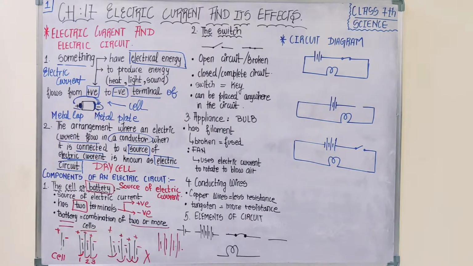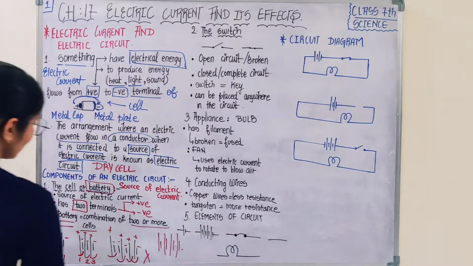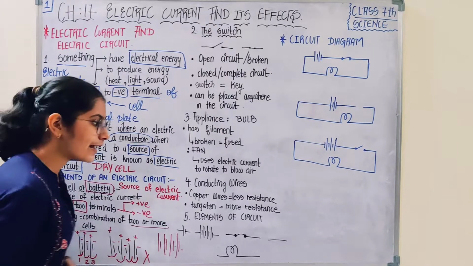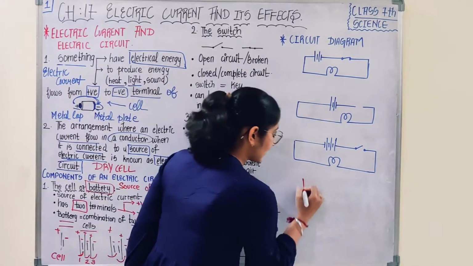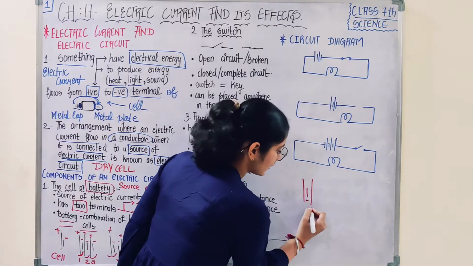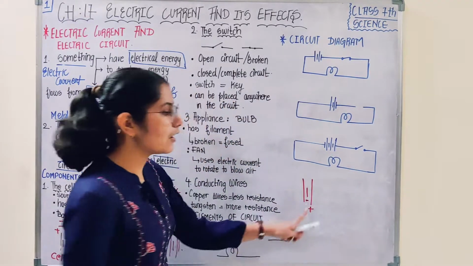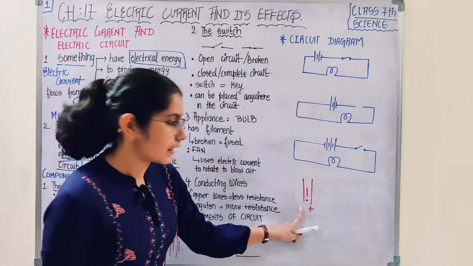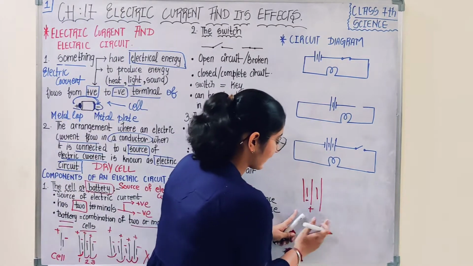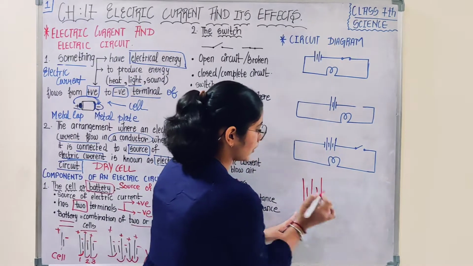If you observe carefully, here the arrangement of cells is not correct. Always, the negative terminal of a cell is connected to the positive terminal of another cell. ठीक है? So अगर negative आता है तो उसके बाद जो next cell है उसका positive terminal लगाओगे.